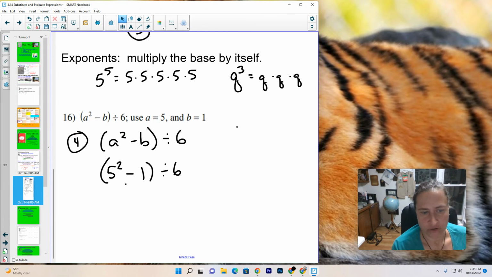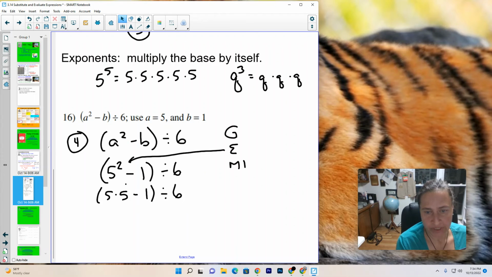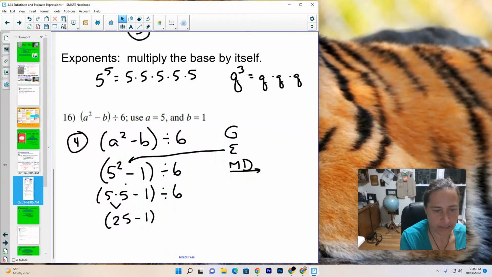All right. So G is grouping. Well, I have 5 squared minus 1. So inside that grouping, I have an exponent. That means 5 times 5 minus 1 divided by 6. Now we're going to do multiplication and division. 5 times 5 is 25 minus 1, still in parentheses, divided by 6.